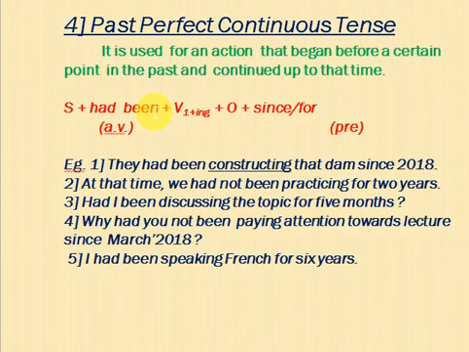This is a WH type interrogative. I had been speaking French for 6 years. Why use for? Because it is the period of time. If I am saying I had been speaking French since 2015, then since is possible. Here the 6 years I have written, therefore it is for. And so in this way you have to please go to the table, and without the table you will not understand the concept. And in the next video I will upload the future tense.